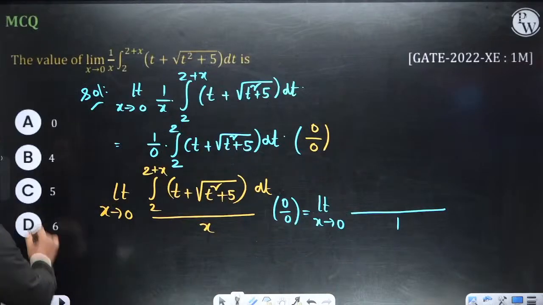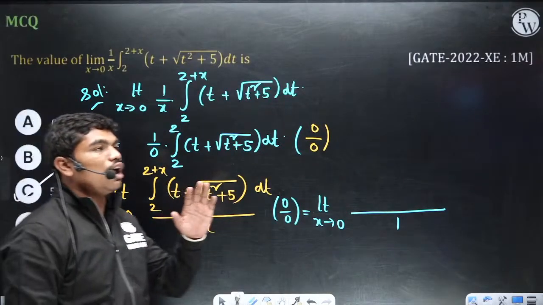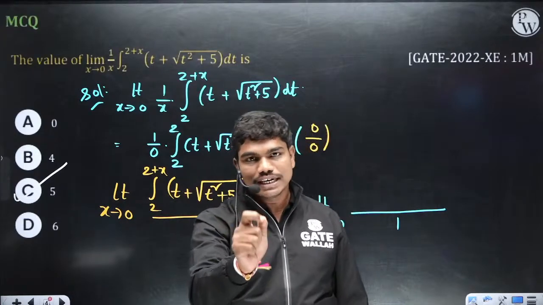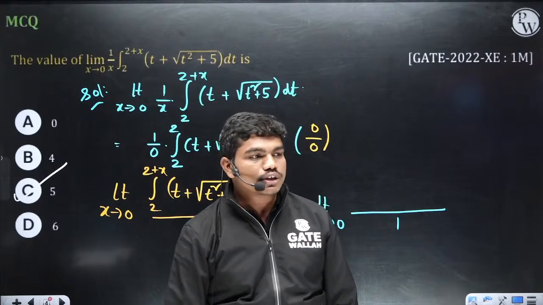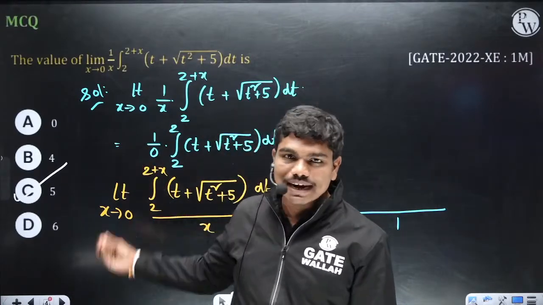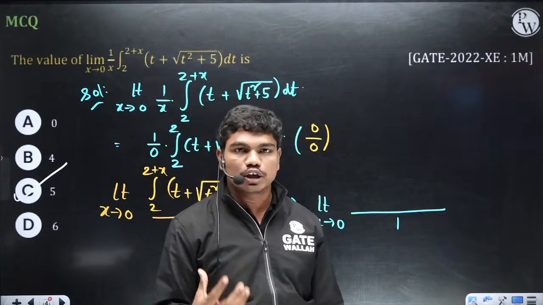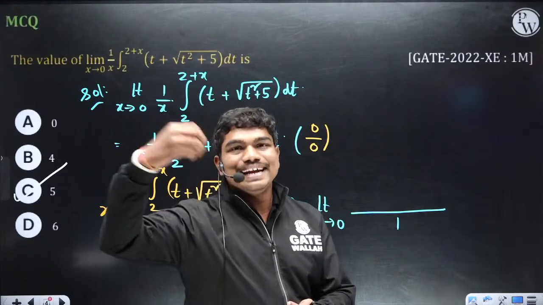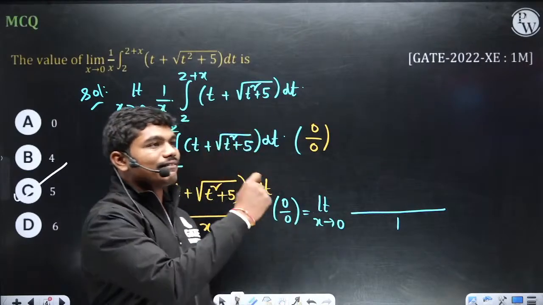So the answer is option C, correct? How many of you got answer 5? Type in the chat box, did you all understand how to actually differentiate an integral? Yes or no? I have intentionally kept this question because many of you know how to apply L'Hospital's rule, but at the same time many of you don't know how to differentiate an integration actually. That's why I have kept this question, clear?